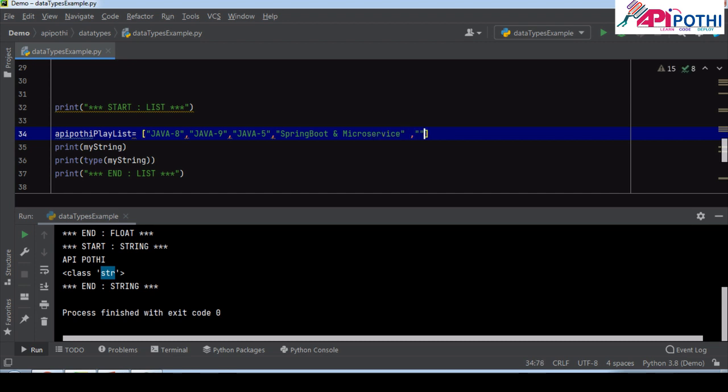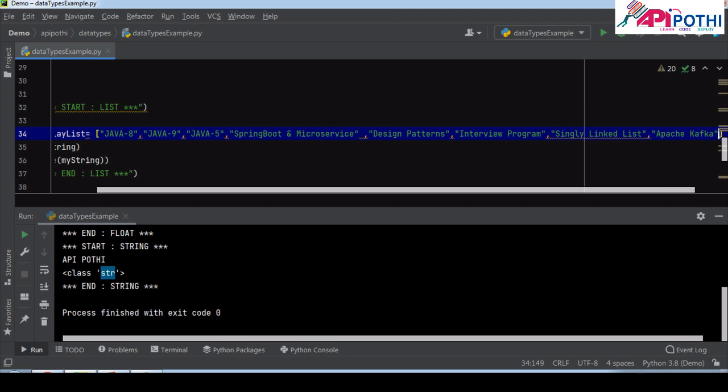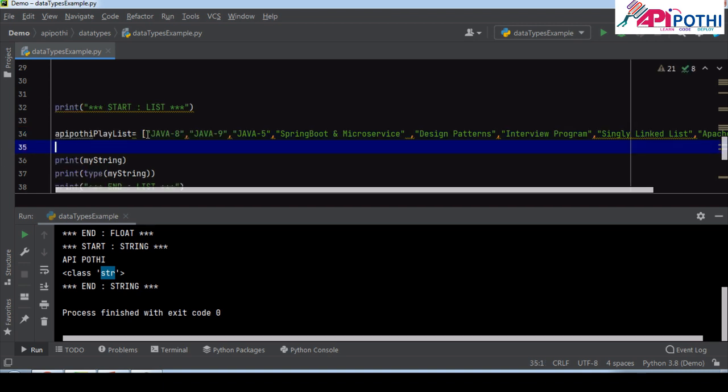As well as we will be having design patterns, and then we have the interview program, and also we will be having the linked list. Last but not least, we have the Apache Kafka. So this I have just created. I just kept the list of all playlists in API Pothi.